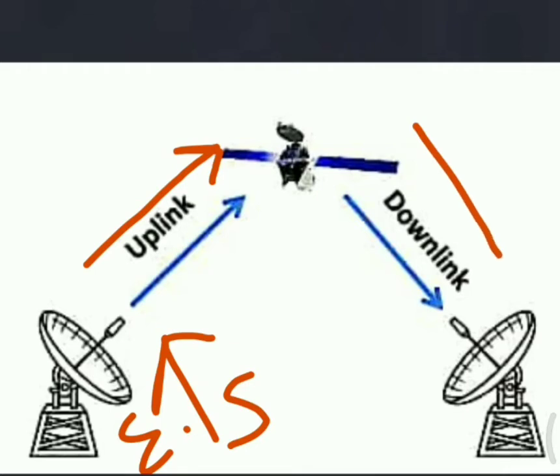In the same way, we have a downlink. What is a downlink? These are used to transmit the signals from the satellite to the earth, and the frequency at which the satellite is communicating with the second earth station is called the downlink frequency. But the uplink and downlink frequencies have to be different. Why? Because if the satellite is retransmitting the signal with the same frequency as the uplink frequency, there will be interference and it will also jam itself. So in order to avoid that, uplink and downlink frequencies are different.